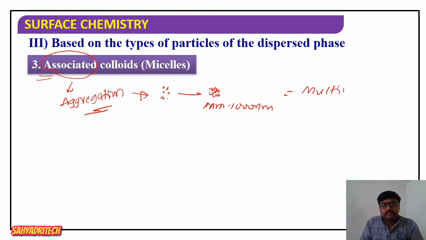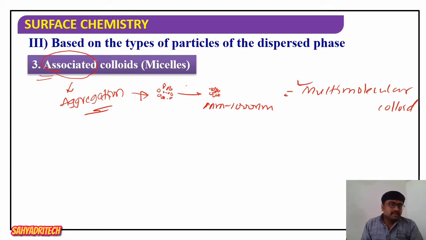Okay, multimolecular colloid, we have said there, right? So the smaller particles of size less than 1 nanometer, when they aggregate themselves, the resultant particle formed, whose size is in the range of 1 nanometer to 1000 nanometer, and the colloid formed is called multimolecular colloids.